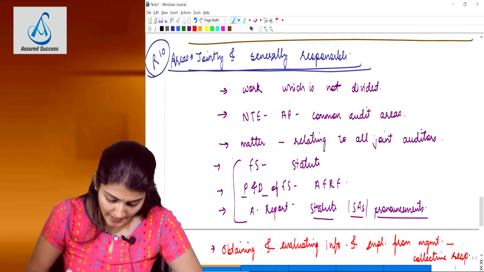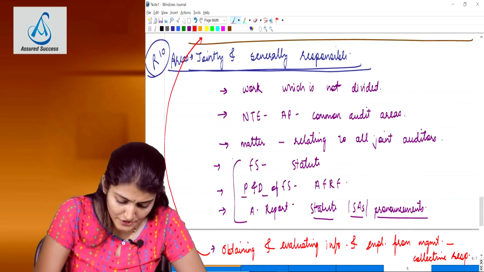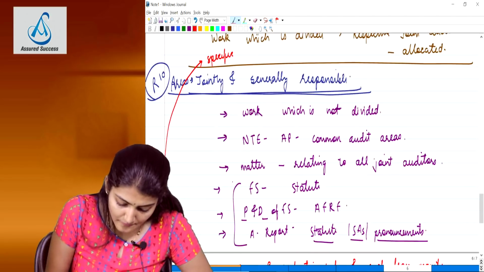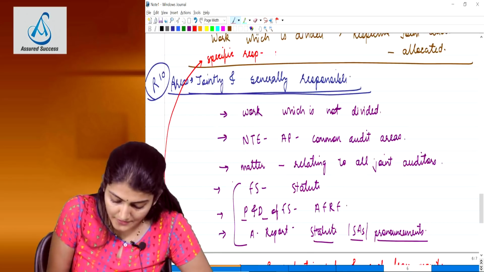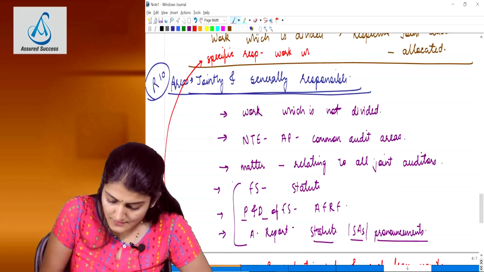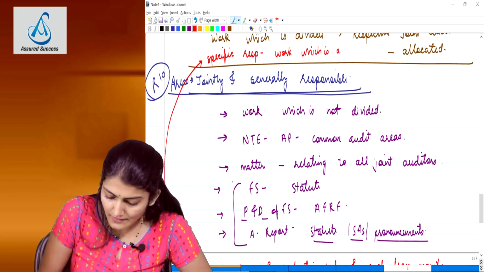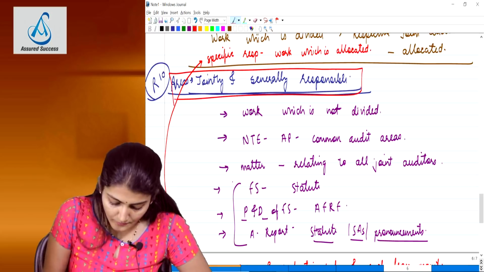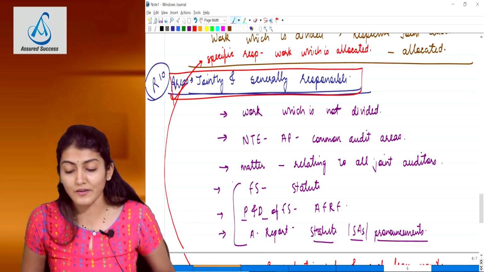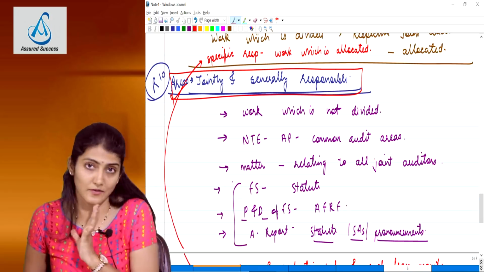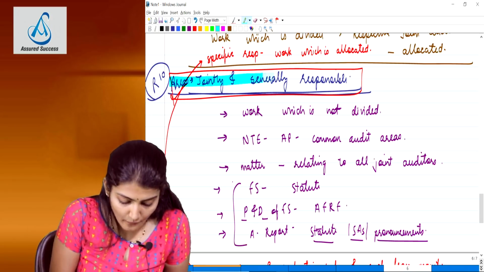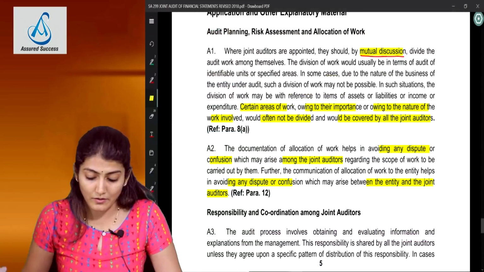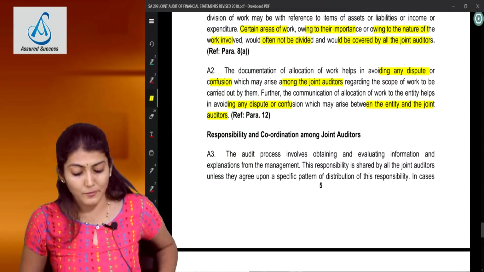So obtaining and evaluating information and explanations from the management, that also comes under the specific responsibility for the work which is allocated. For the work which is allocated, it comes under the specific responsibility, but it also comes under the collective responsibility under areas where the joint auditors are jointly and severally responsible. Right? So this is again a very, very important question from this essay.